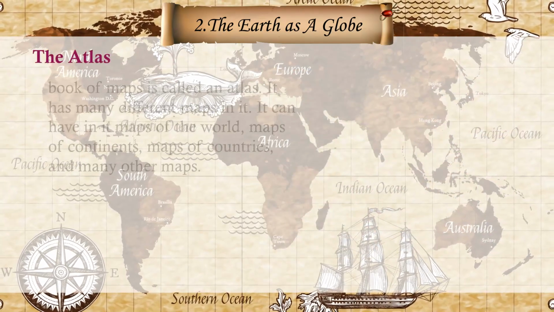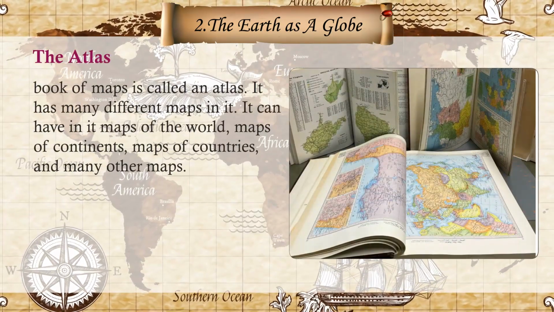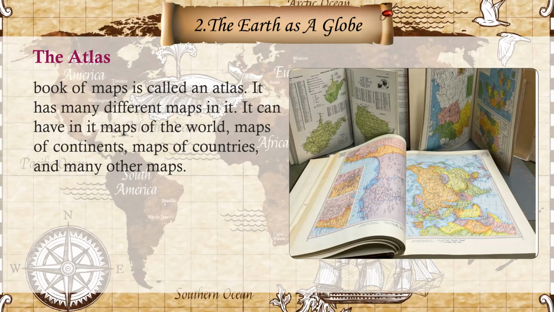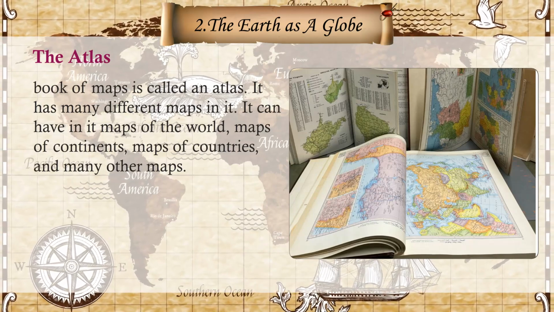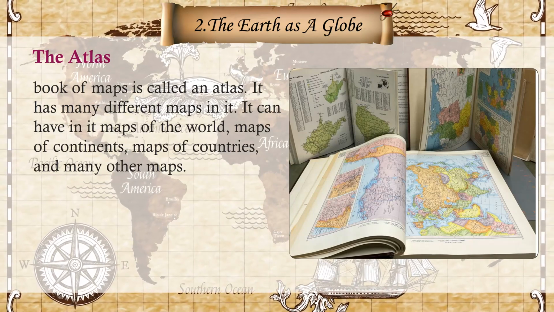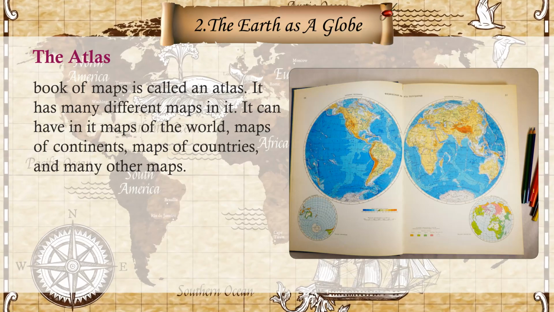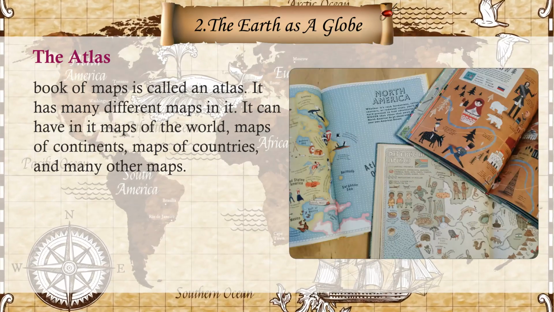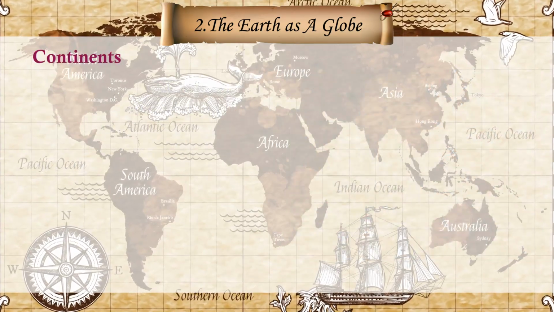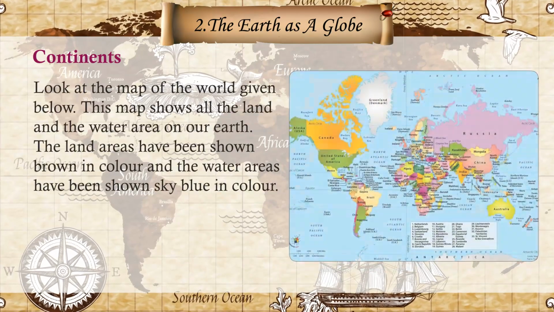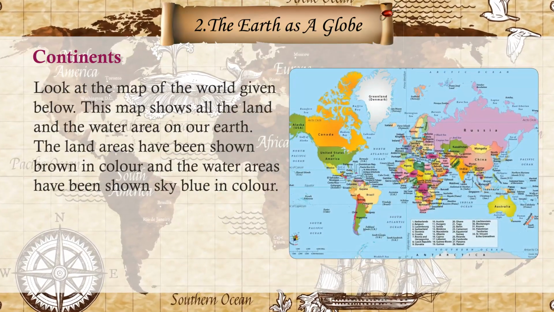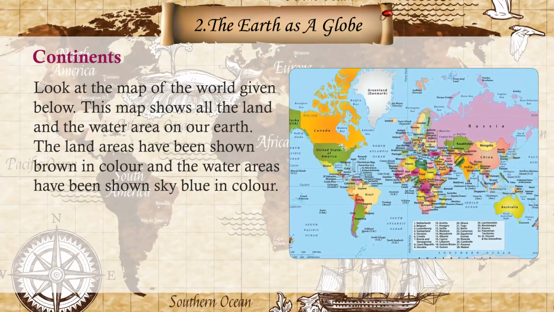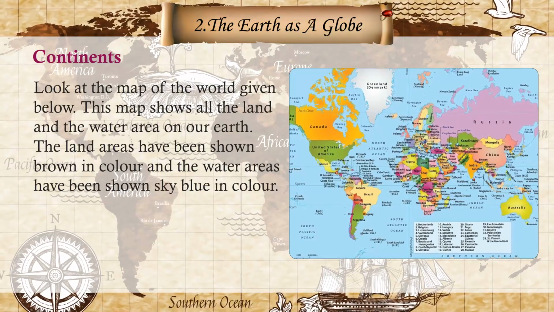The atlas. A book of maps is called an atlas. It has many different maps in it. It can have in it maps of the world, maps of continents, maps of countries, and many other maps. Continents. Look at the map of the world given below. This map shows all the land and the water area on our Earth.